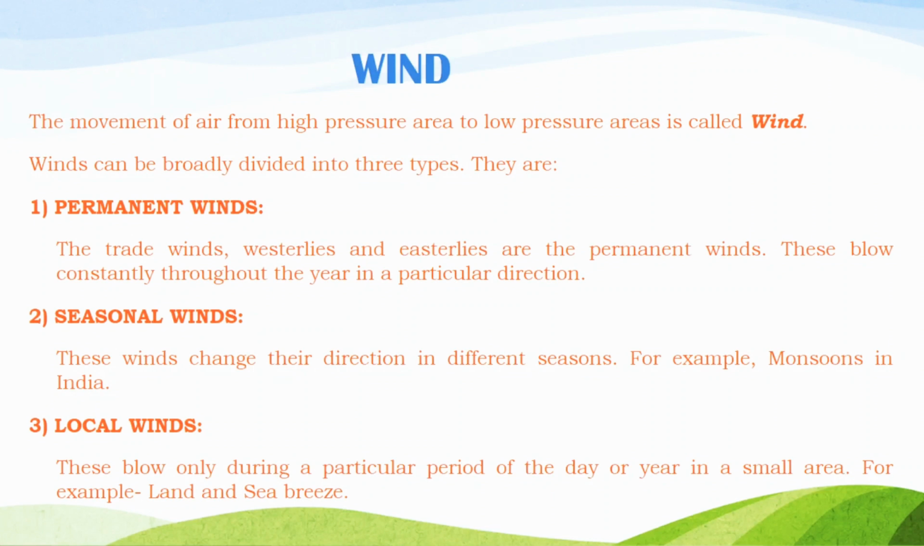The second one is seasonal winds. These winds change their direction in different seasons, because here the name is seasonal. For example, monsoon in India. Last one, the local winds. These blow only during a particular period of the day or year in a small area. For example, land and sea breeze.